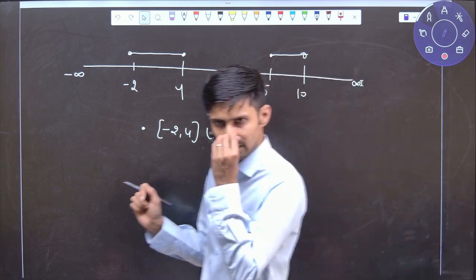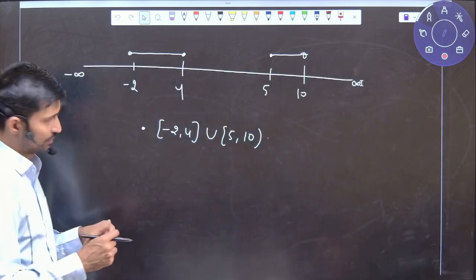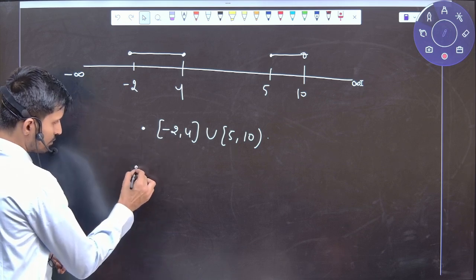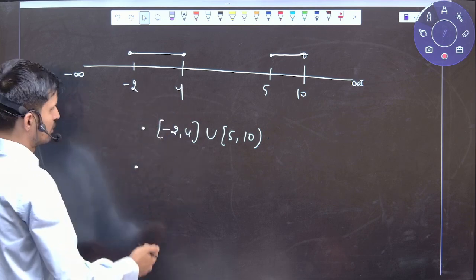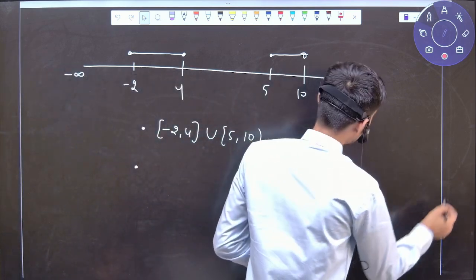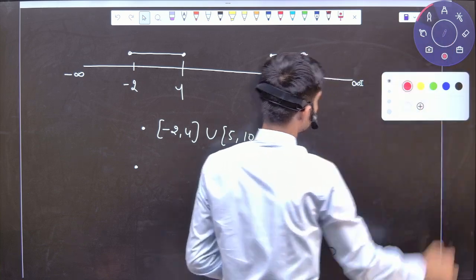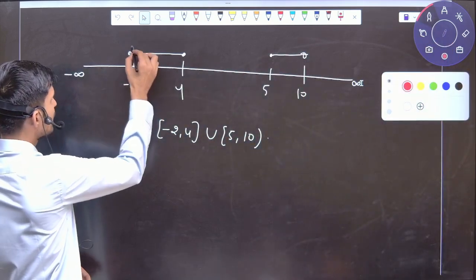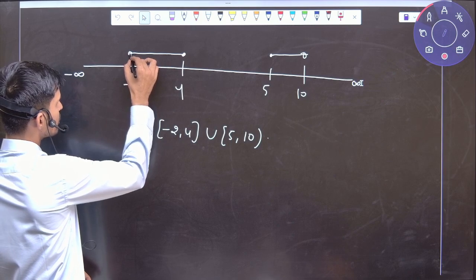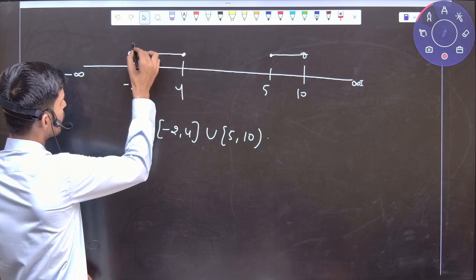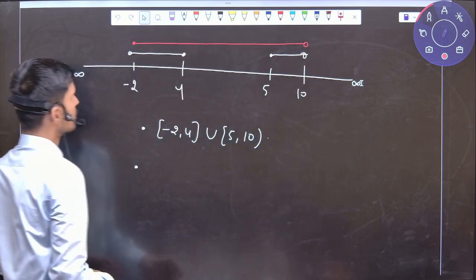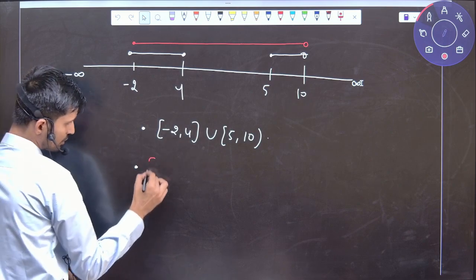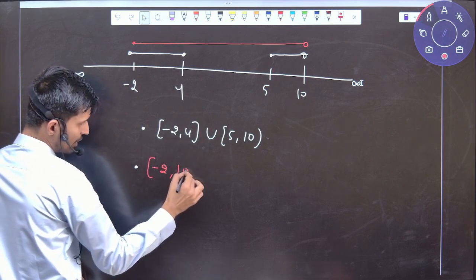That is one thing. And there is another way also. See this. How will we do that? I will take this as a closed bracket. First of all, I will consider all the numbers between -2 to 10. -2 will be closed, 10 will be open.